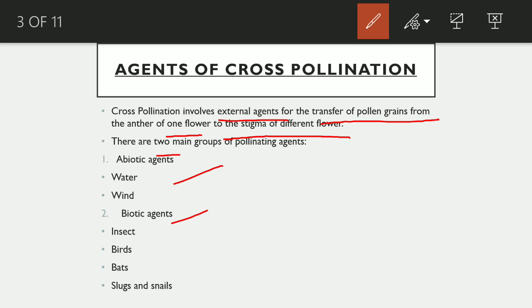Abiotic agents are those pollinating agents which are non-living, like water and wind. And biotic agents are those pollinating agents which are living, like insects, birds, bats and snails.